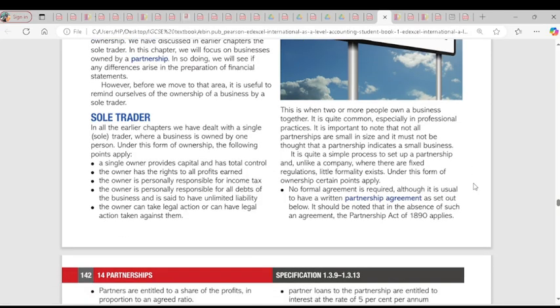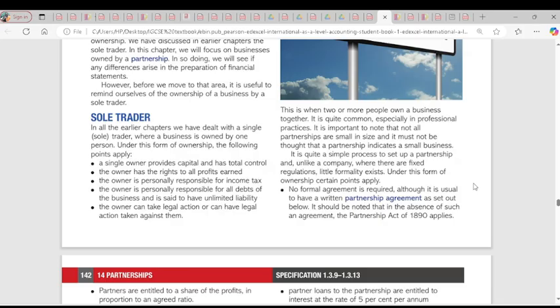The owner is responsible for all debts of the business. Because it's a sole trader, it's unlimited liability, so the debt of the business can be transferred to the owner. The next one: the owner can take legal actions, or can have legal actions taken against them. There's no separate entity between them, so you cannot separate the owner from the business. Whatever legal actions can be taken onto the business, the business can take too. Do you understand?